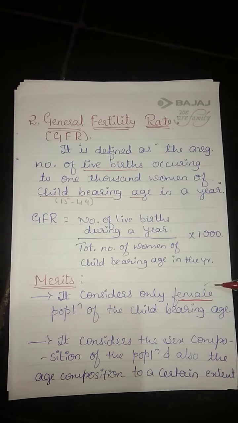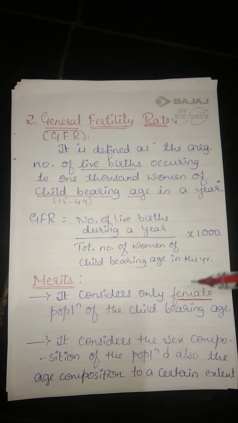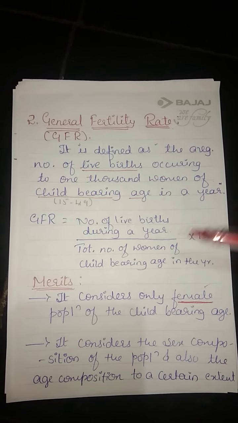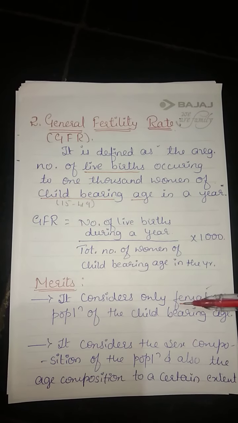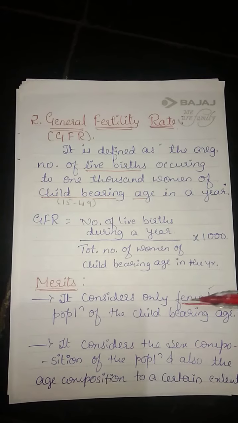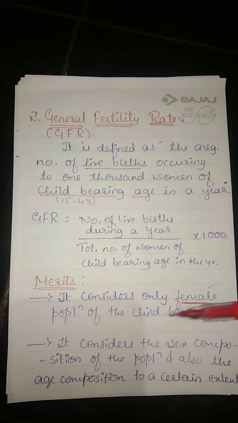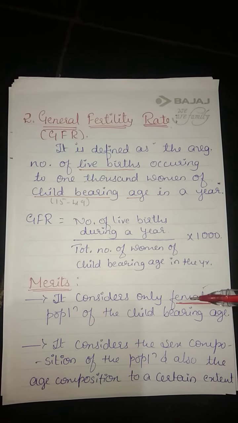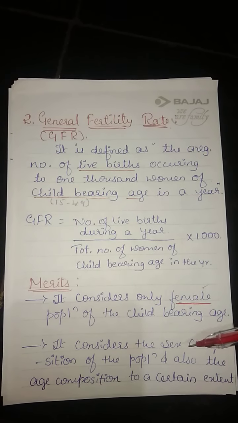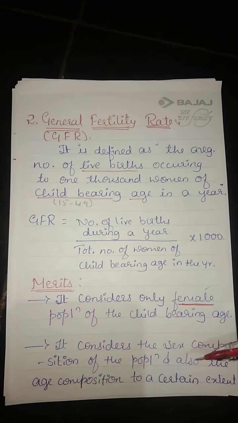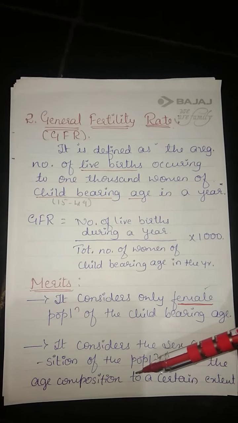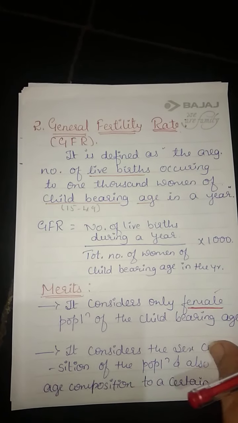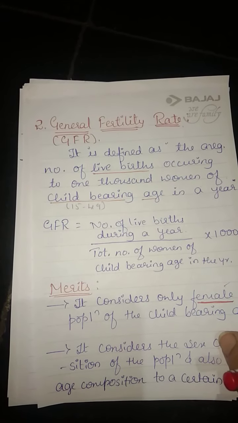It considers only female populations. This is the difference between crude birth rate and general fertility rate. In crude birth rate we have considered both male and female population, and here we are considering only female population, and especially childbearing age. Age group is also important here. It considers the sex composition, meaning gender, only female, and also age composition to a certain extent.